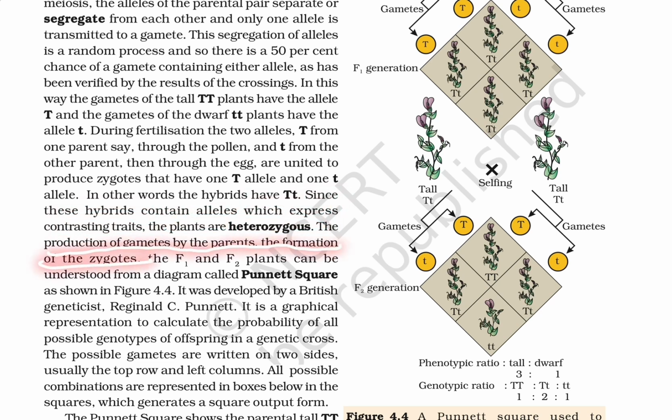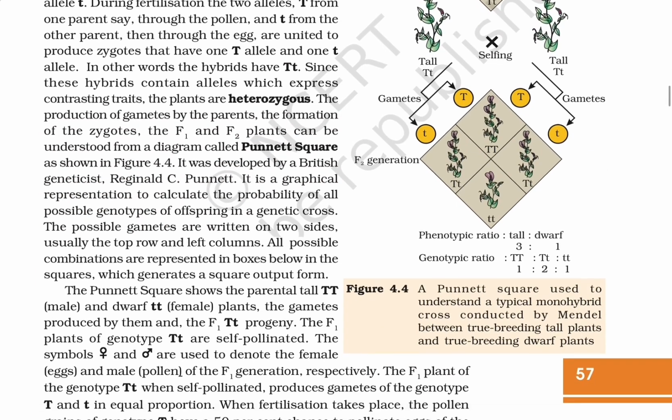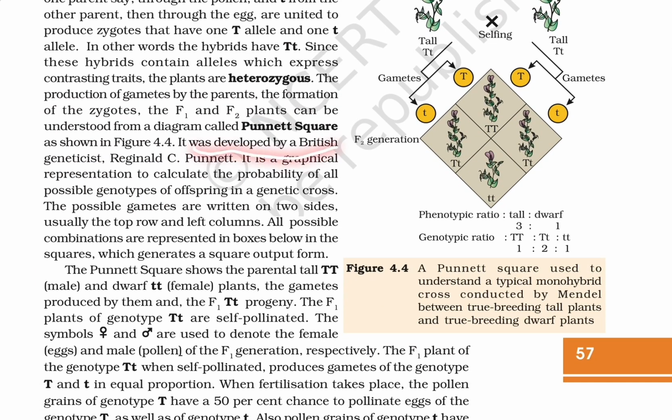The production of gametes by the parents and the formation of zygotes, the F1 and F2 plants, can be understood from a diagram called a Punnett square, shown in the figure. It was developed by a British geneticist, Reginald C. Punnett. It is a graphical representation to calculate the probability of all possible genotypes of offspring in a genetic cross. The possible gametes are written on two sides, usually the top row and the left column. All possible combinations are represented in the boxes below, which generates a square output.